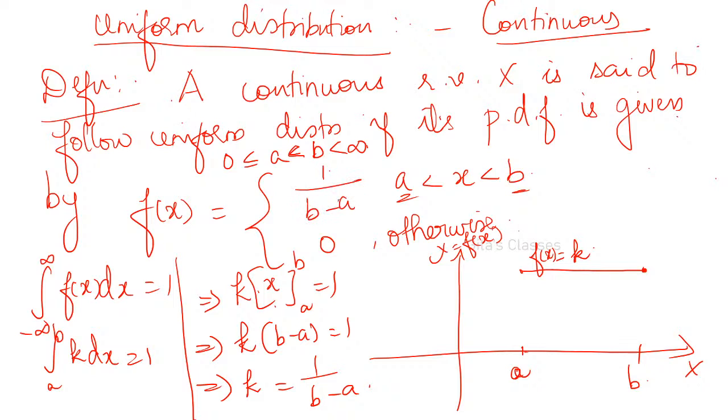That is uniform, which means throughout the interval a to b, it is the same. Therefore, it is 1 by b minus a. Now let us derive the mean. Mean of uniform distribution. Mean, we know that it is E of x.